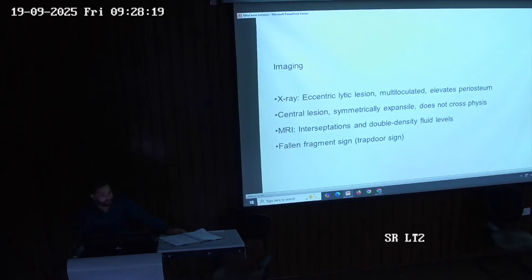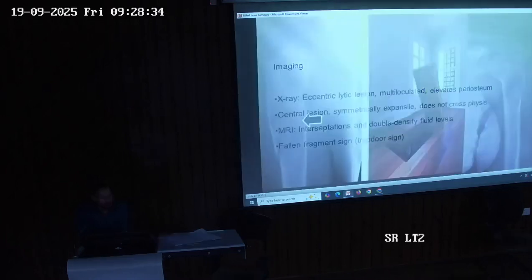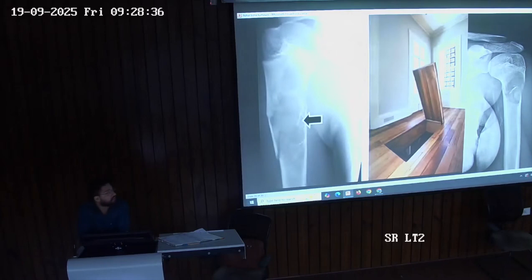On MRI, we see septations and double density fluid levels. On the X-ray also, we can see a trapdoor sign or a fallen leaf fragment sign. This is important to be underlined. So this is the trapdoor, which you can see on the X-ray. This is a trapdoor formation. Here you can see the trapdoor.